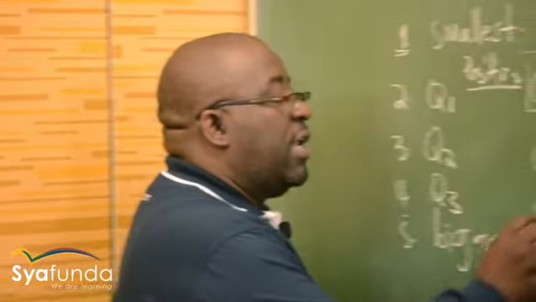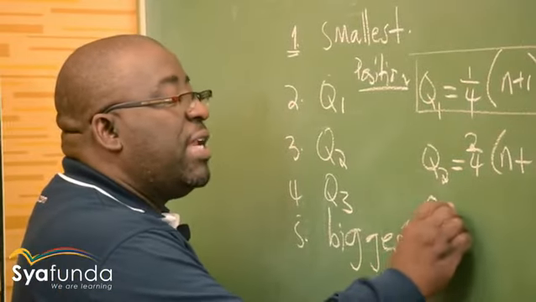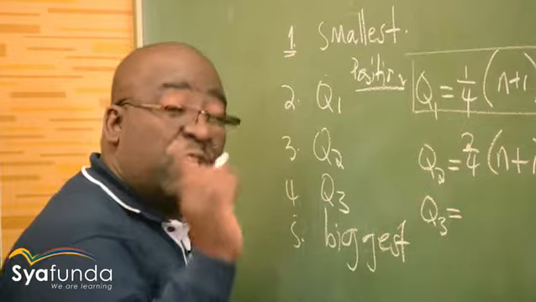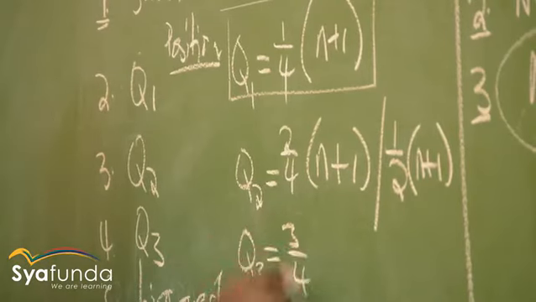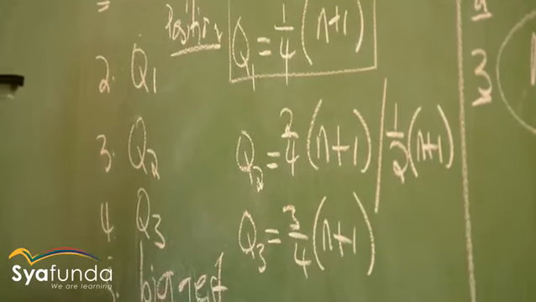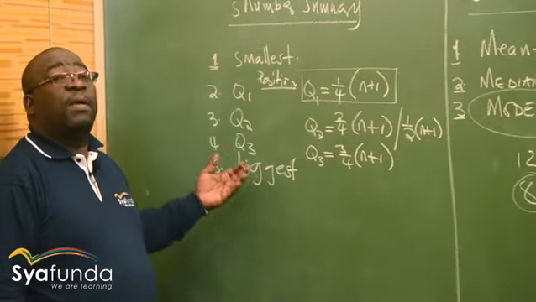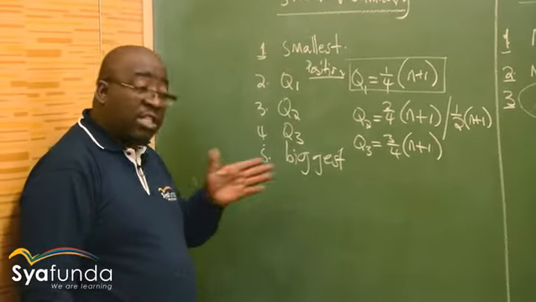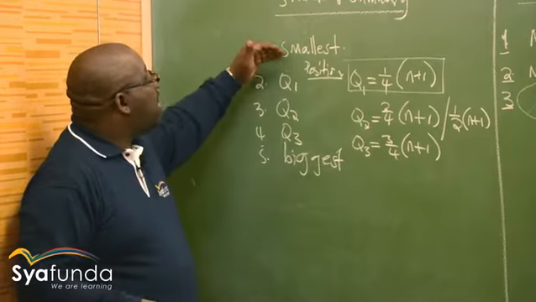Q3 is called the upper quartile. The formula to find its position first is 3 over 4 into n plus 1. These are very important. How do you find the biggest value in a data set? You just look at the data, you find the biggest. The smallest, it's very easy.